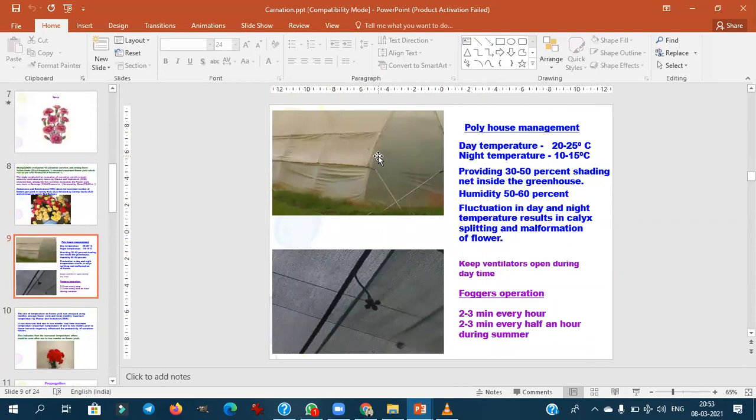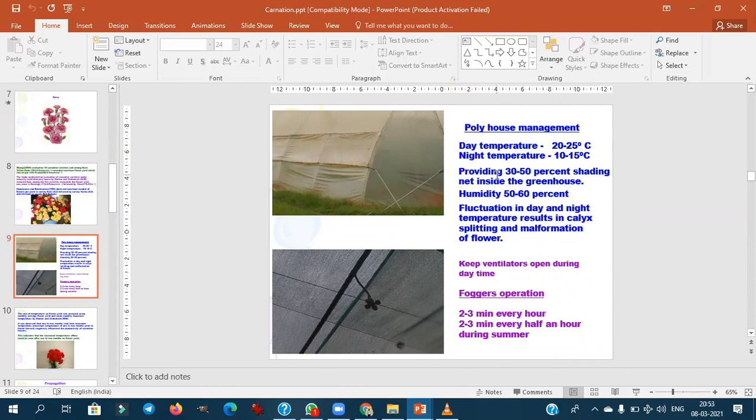Then this is very important for the cultivation of carnation. The day temperature should be 20 to 25 degrees, and the night temperature should not fall below 10 degrees Celsius. If the temperature difference between night and day increases or fluctuates, what will happen? Calyx splitting will happen. So we have to maintain the temperature in the greenhouse.